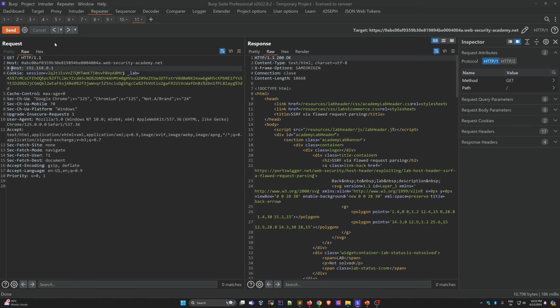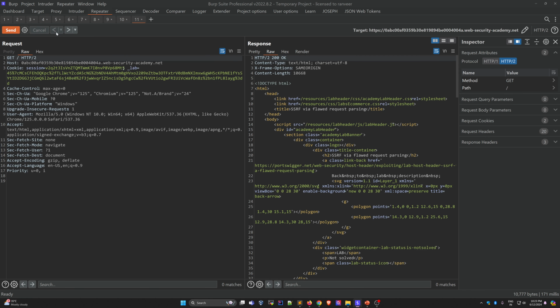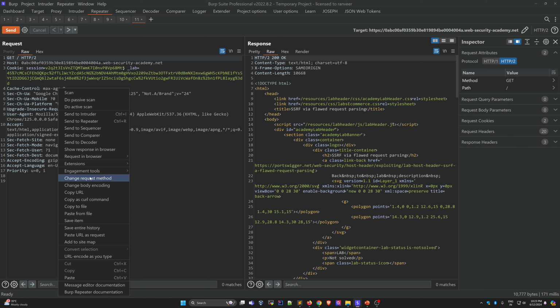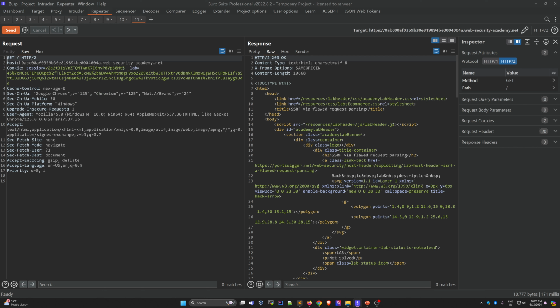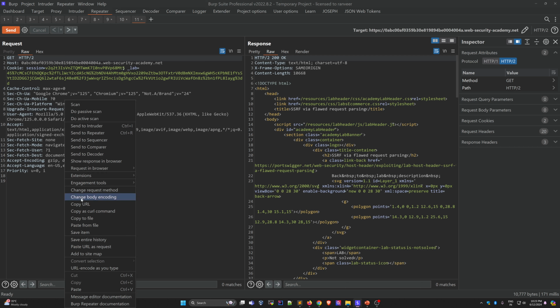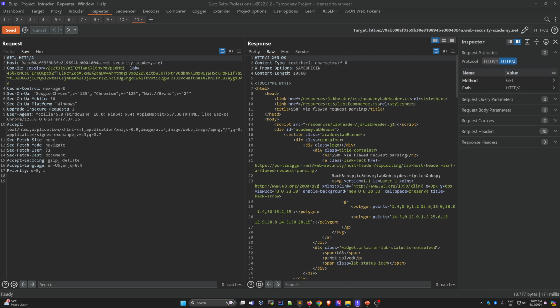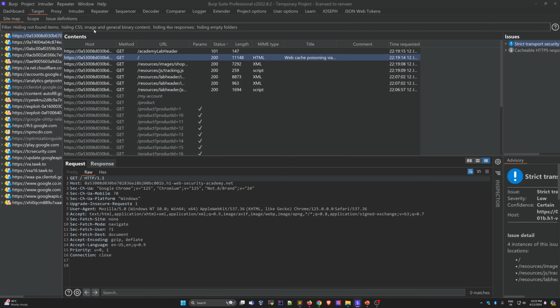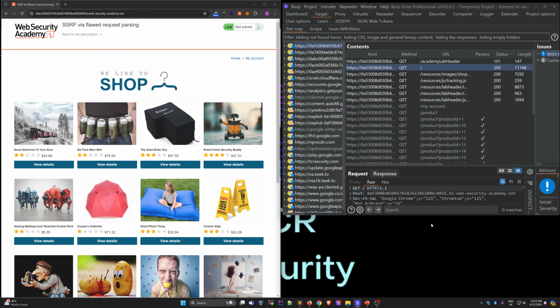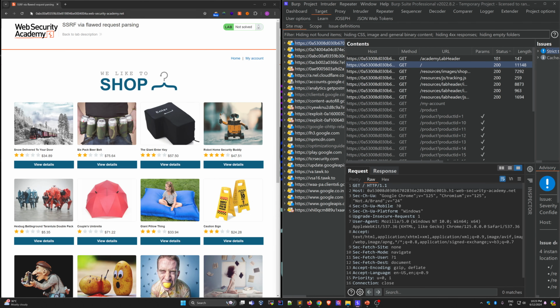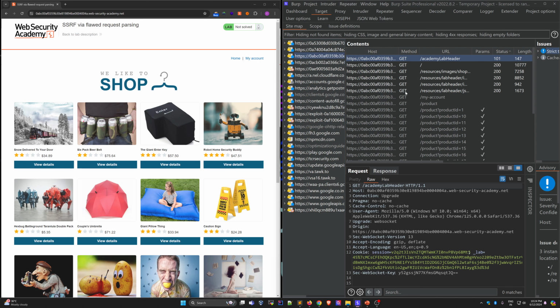Okay, so all the attacks are not working, so you can use the parsing also. Parsing means you can use it as a proxy. So just see, copy this URL and paste it in there. After that you can try to exploit. Okay, we need to send this request again. See, this is the request.